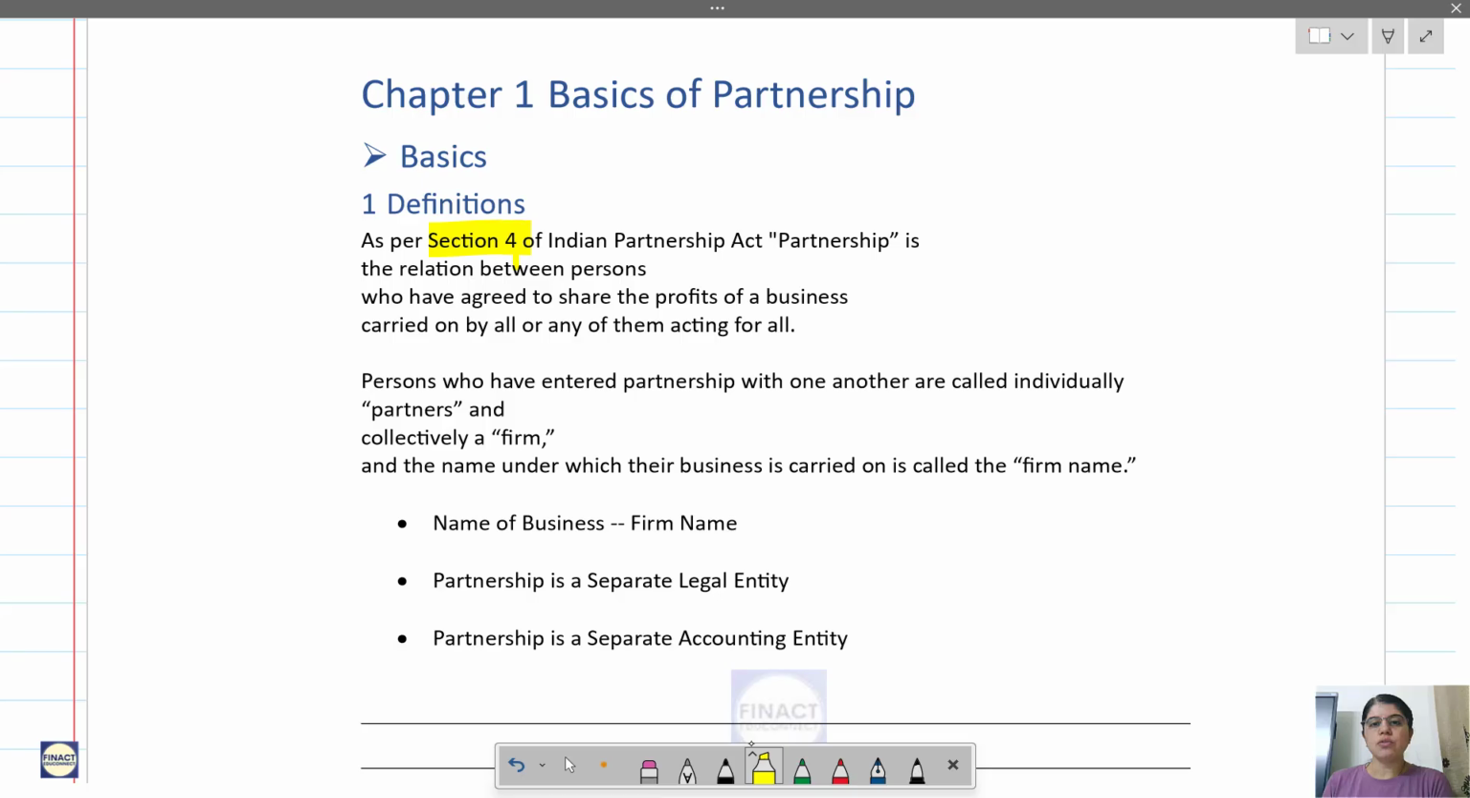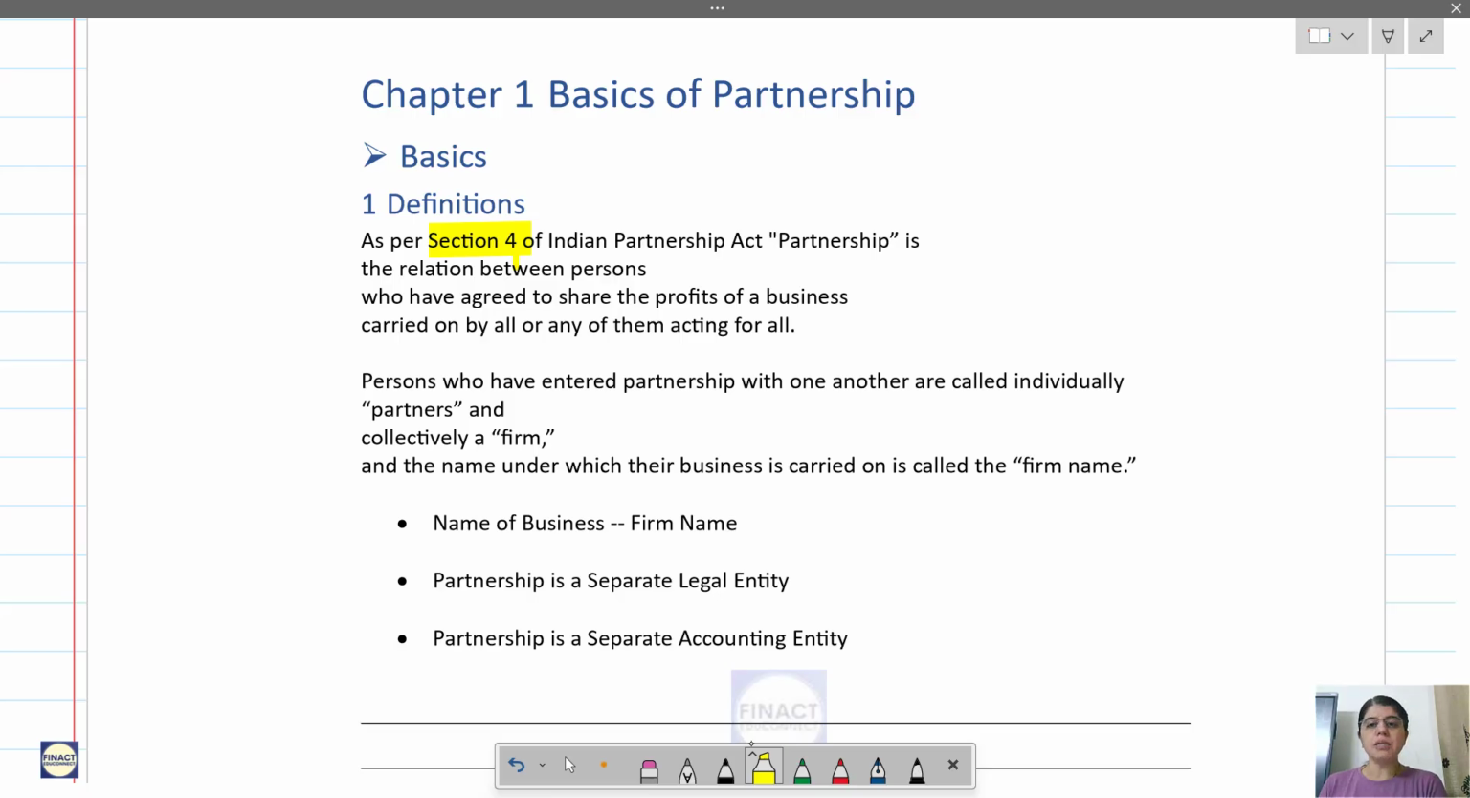As per section 4 of the Indian Partnership Act, when you form a partnership firm, there is something called the Indian Partnership Act. It's a law, and this law has various provisions in different sections. A partnership needs to follow this act. Now let us understand this. As per section 4 of the Indian Partnership Act, partnership is the relationship between persons who have agreed to share the profits of the business carried on by all or any of them acting for all.